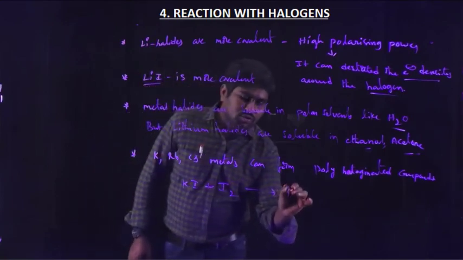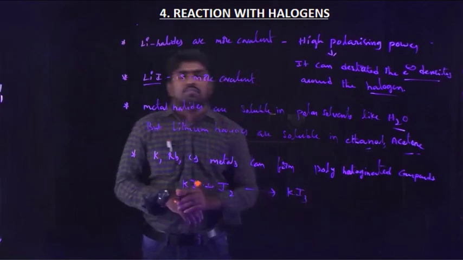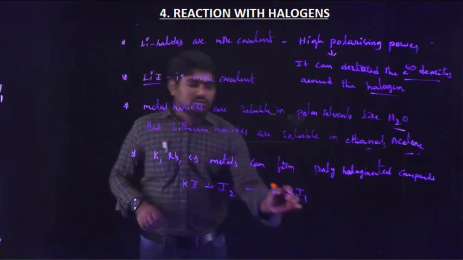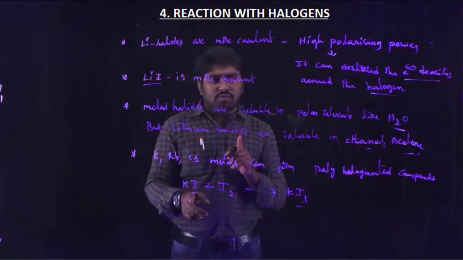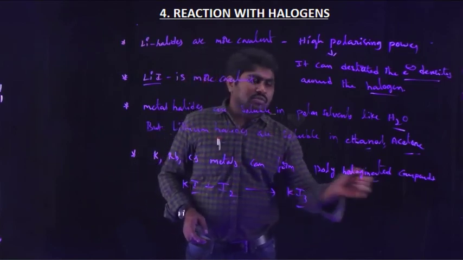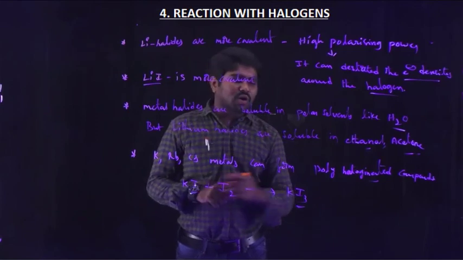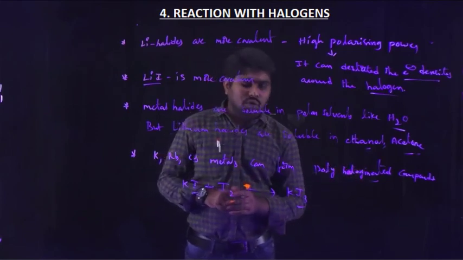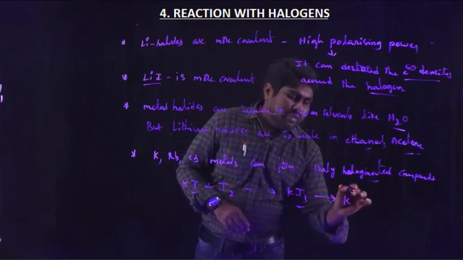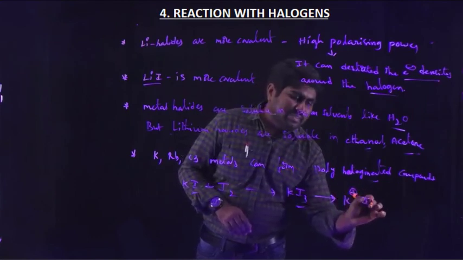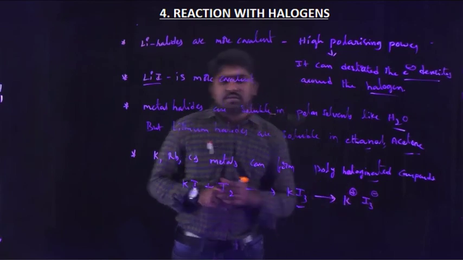It forms KI3. Generally one would expect only one iodine compound, but actually it forms polyhalogenated compounds, which are easily ionizable to K plus and I3 minus.